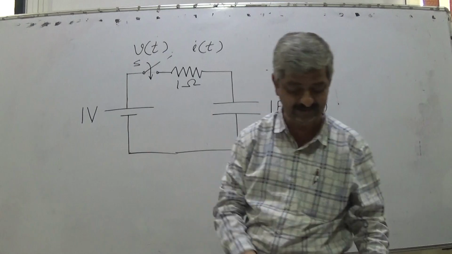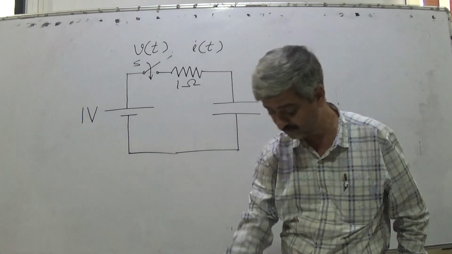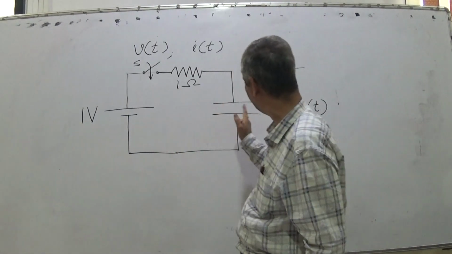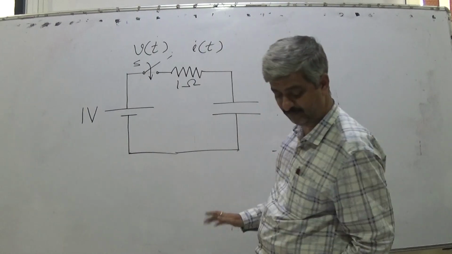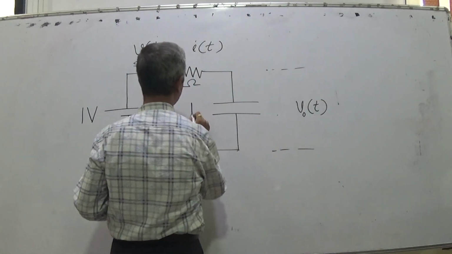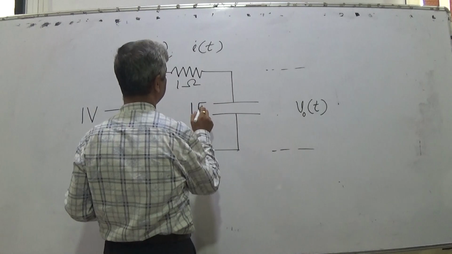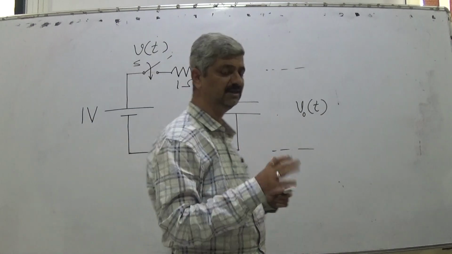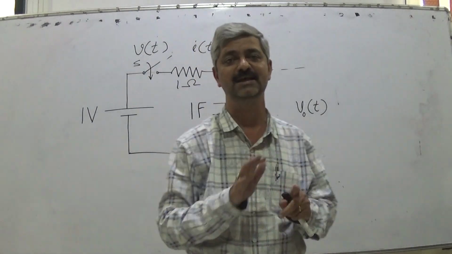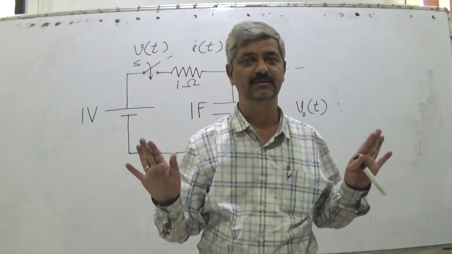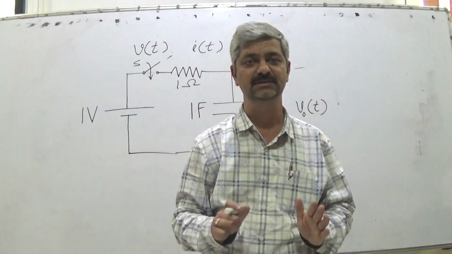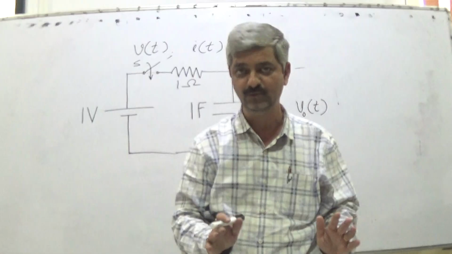So initially, resistance value is told, capacitor value is told, 1 farad, but initially we say that the capacitor is discharged, meaning initially there is no voltage across the capacitor. An uncharged capacitor is given to you.